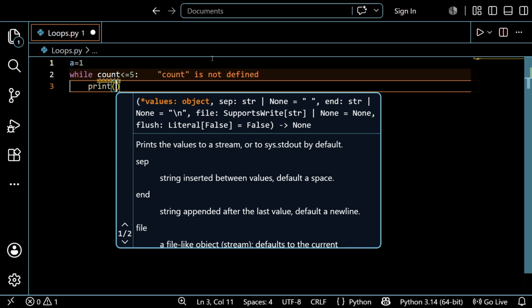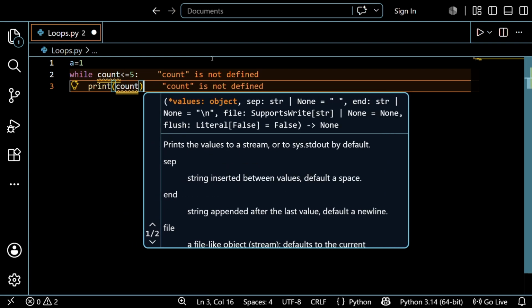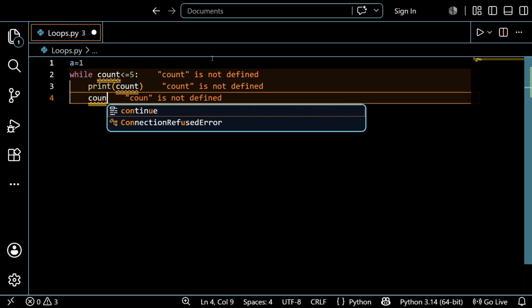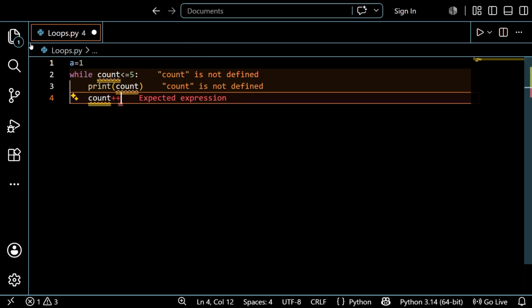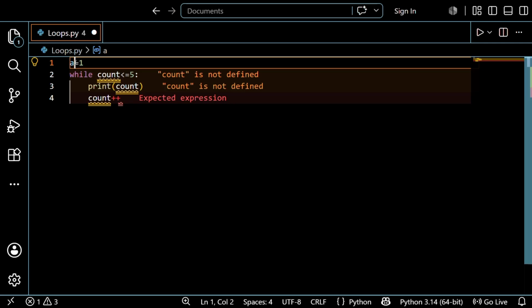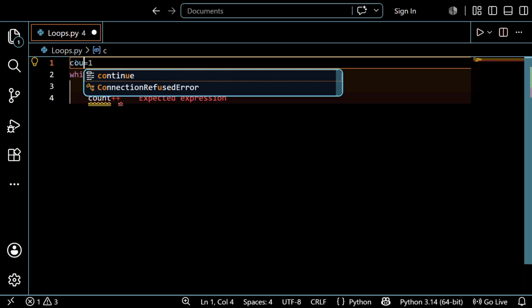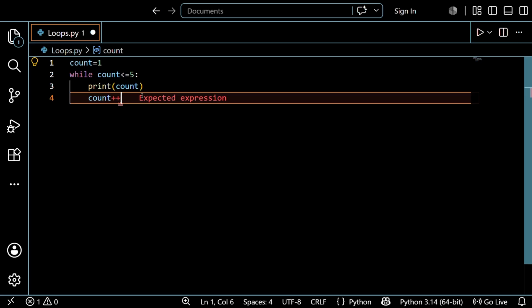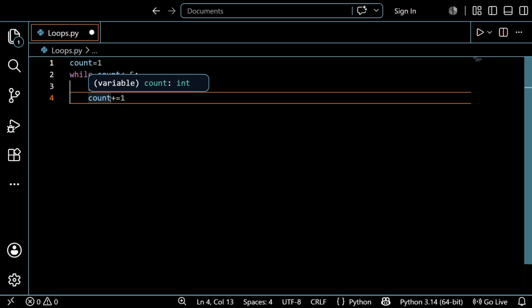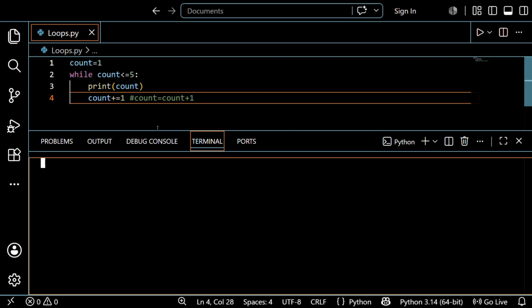Then I want to increment the count. I know you can use the plus plus statement, but I forgot to. You can use count plus equal to 1, so that it increments, like count equal to count plus 1. So I'll write this first, and then I'll run it. I'll explain what will happen right now.